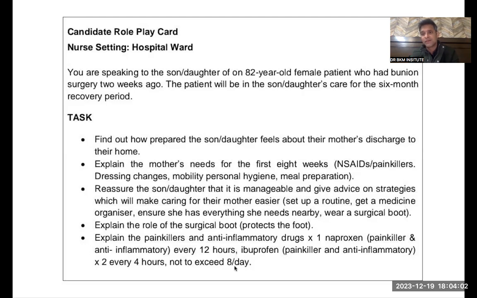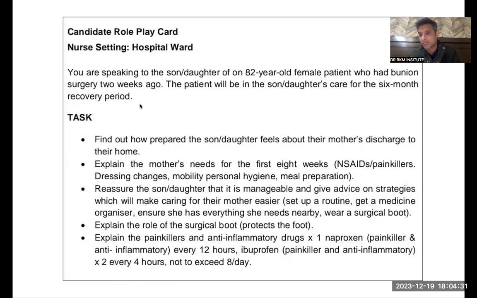May I? Well, yes, nurse, you may explain to me, but I'm really anxious. See, I understand that you care for your mother, but I would like to tell you your mother, Mrs. Maria, is completely fine and is now about to get discharged. Yes, she underwent bunion surgery 2 weeks ago, but now she's much better and she is ready for discharge. So how are you feeling? Oh well, nurse, I'm a little concerned. I'm excited, but I'm concerned as well.